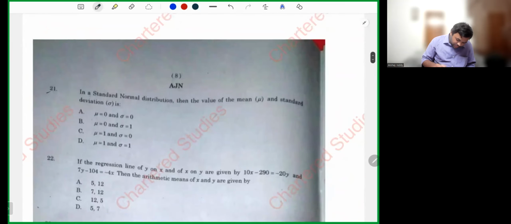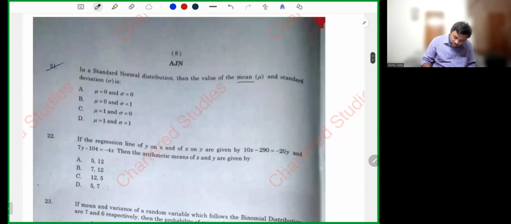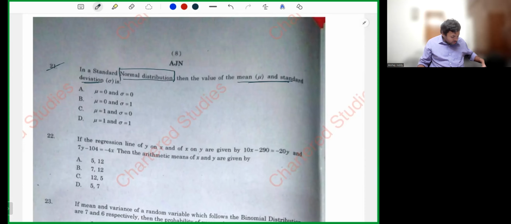Next. 21st is a theoretical question. The value of mean and standard deviation in a standard normal distribution. This is there in your theoretical distribution exercise. You remember, my dear friends, it's quite a simple question. Mean will be 0 and standard deviation will be 1. Mean is 0 and standard deviation is 1.